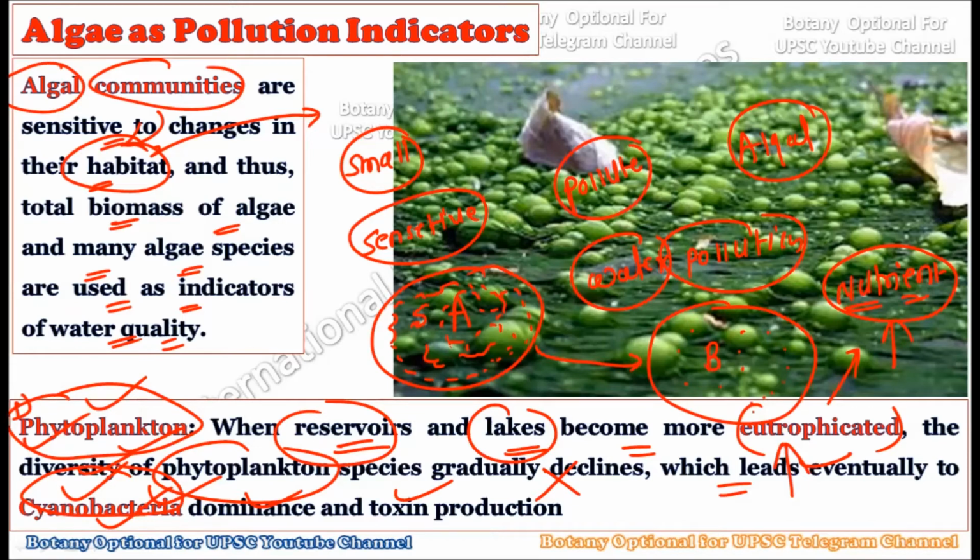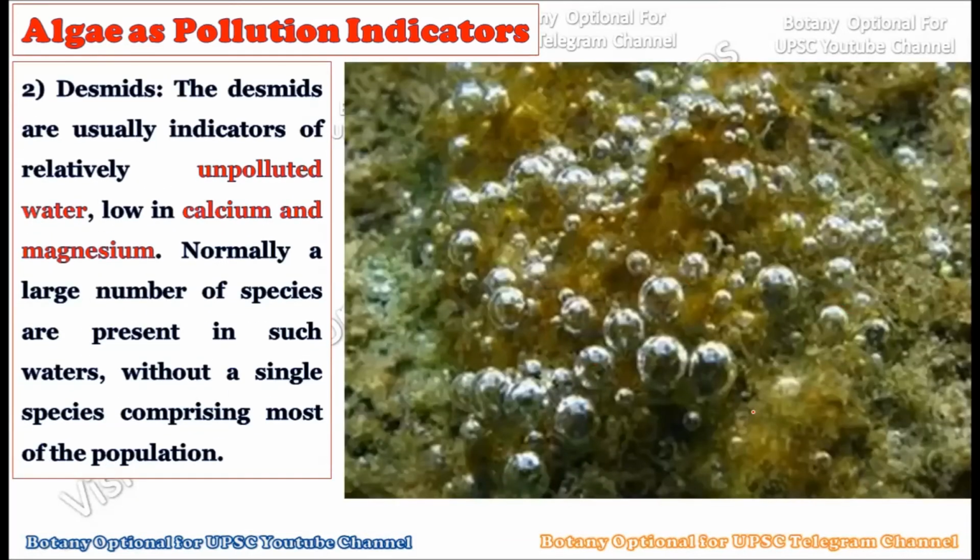So the very first example you can put forward of algae as a pollution indicator is the presence or absence, or the reduced number, of the phytoplanktons and the large number of the cyanobacteria in the eutrophied lakes. Okay, so in this way phytoplanktons can be used as pollution indicators. Now let us take the second example, that is the desmids.